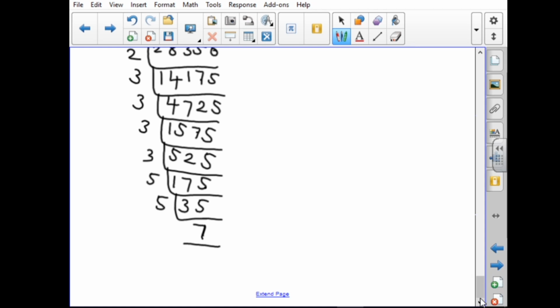Next, the given condition is P1 power x1 into P2 power x2 into P3 power x3 into P4 power x4 equal to 113400.